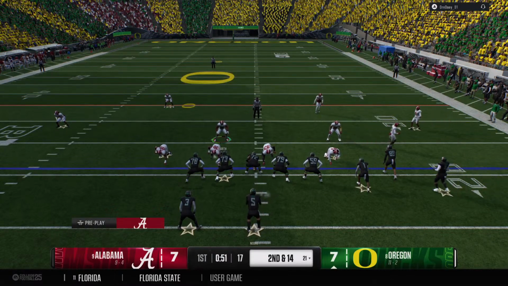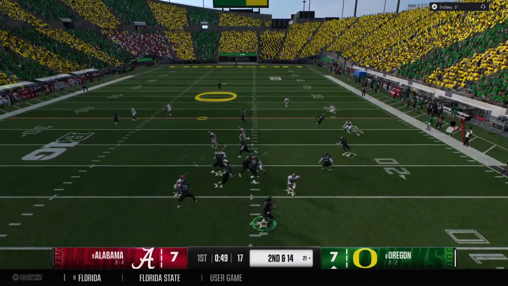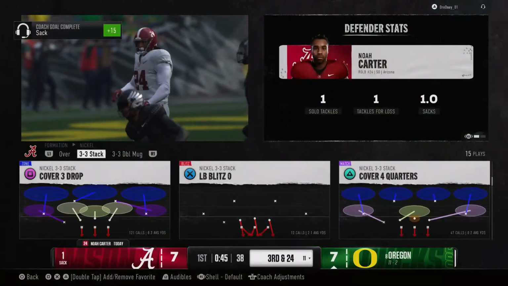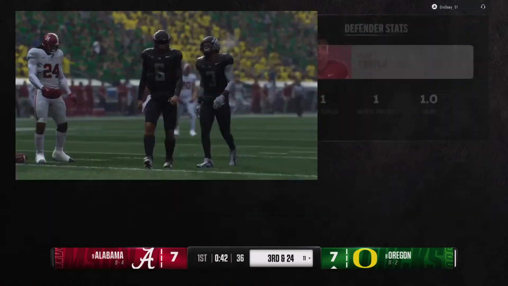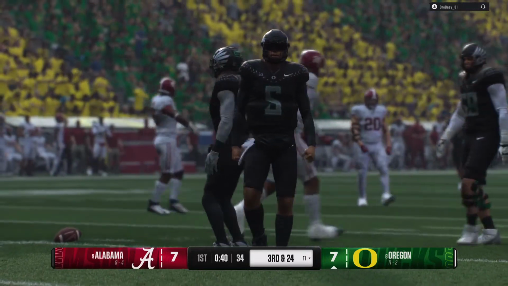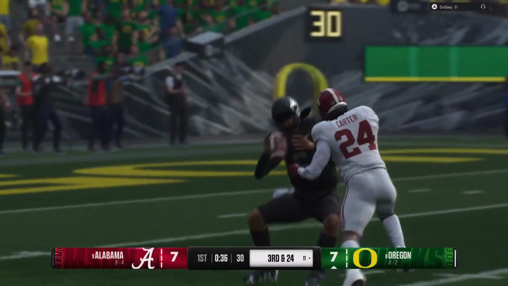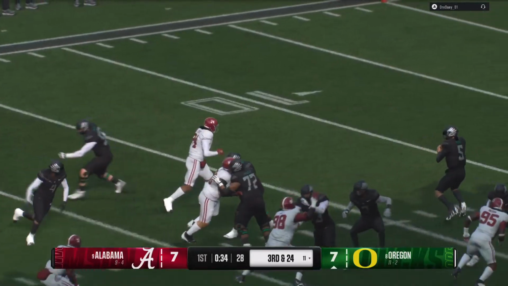And the wideout goes in motion. To the air. It's Moore. And the sack is made. That's a nice play there by the sophomore. Nothing is more gratifying for a defense to be able to sit back and play zone and still get pressure on the quarterback with your defensive front.